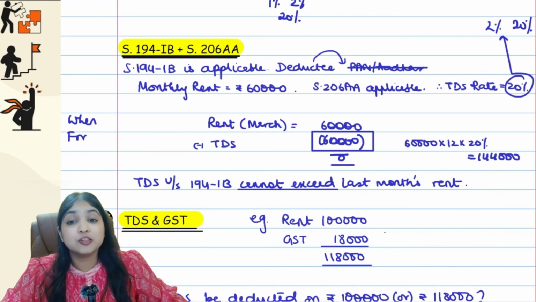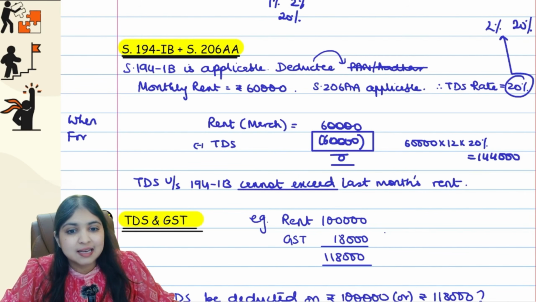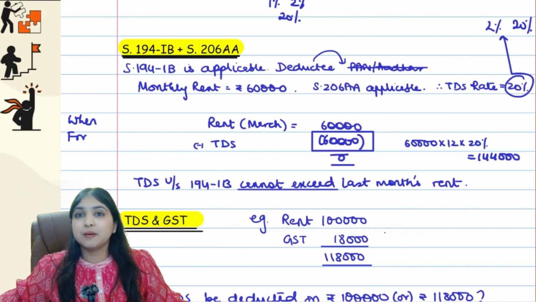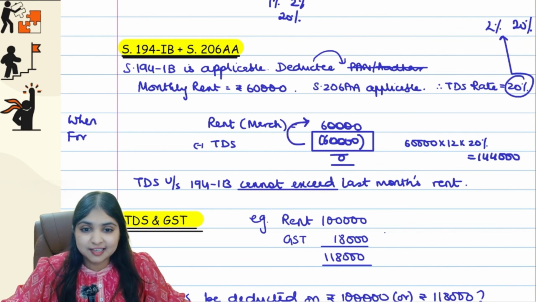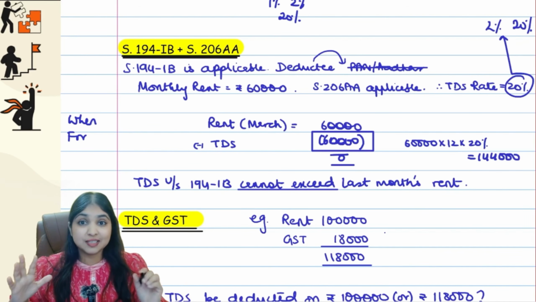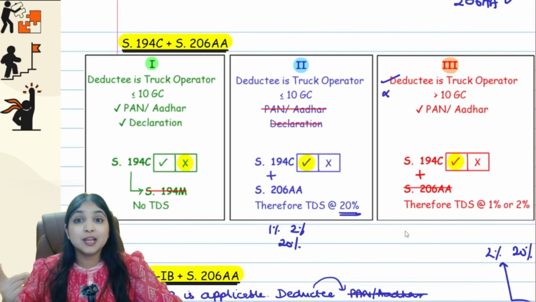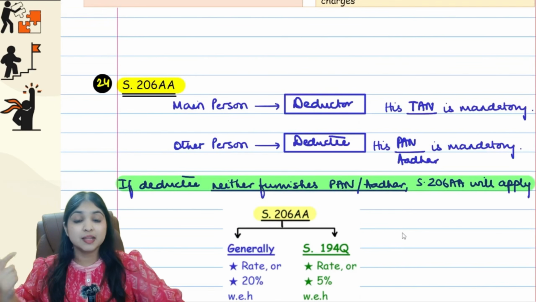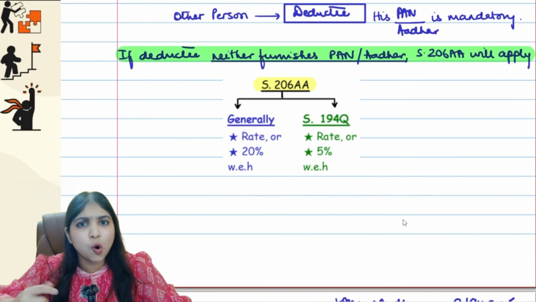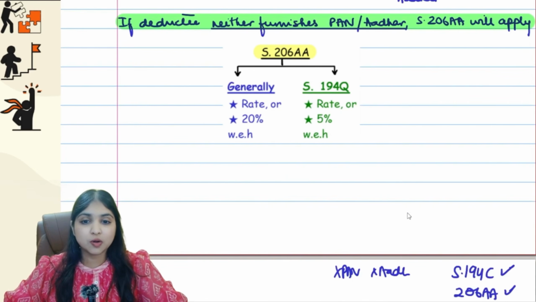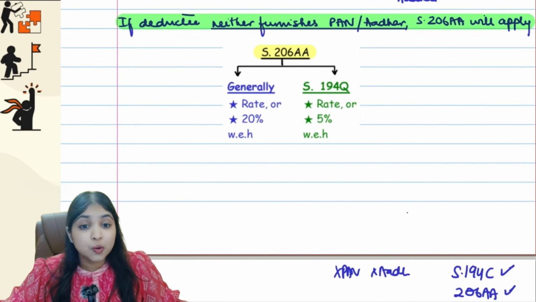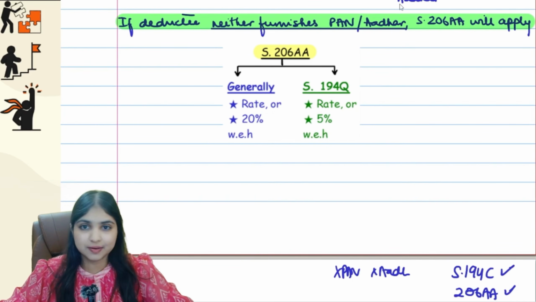Now you understood. Because of 206AA, there's a possibility that the TDS may be more than the last month's rent. In that case, you have to restrict it. You can't have a negative number because of TDS, guys. So you will restrict the TDS to the last month's rent. Balance you will ignore. Okay, so this was about your 194IB. So with this entire 206AA, you've understood. In 206AA, whose PAN or Aadhaar is required? Deductee. Deductor's TAN is required. Deductee's PAN or Aadhaar is required. If they don't give PAN and also don't give Aadhaar, then what's the consequence? Whatever is the applicable rate or 20%, whichever is higher. But for 194Q, whatever is the applicable rate or 5%, whichever is higher.